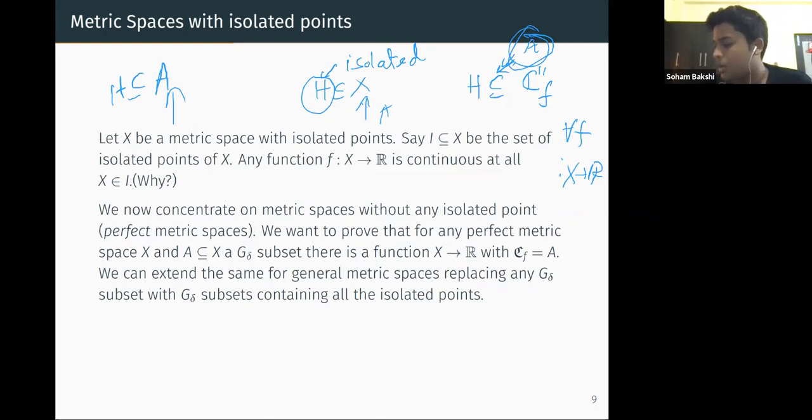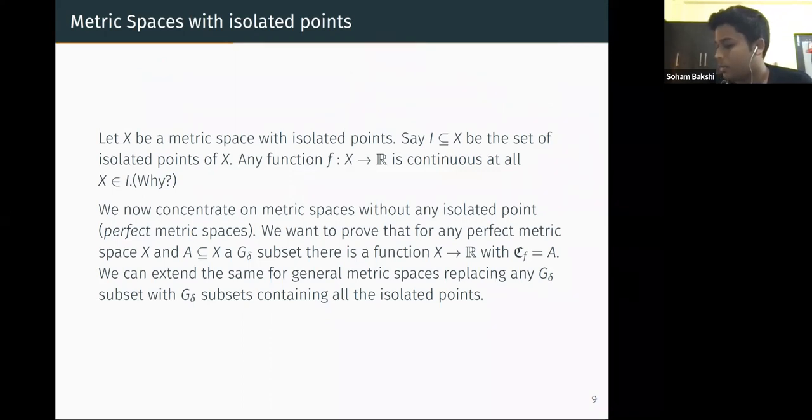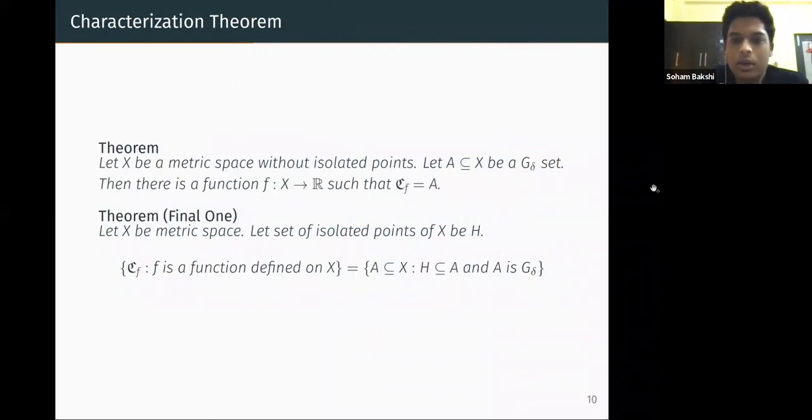So that's it. We'll now try to prove that for any perfect metric space, if we are given any G delta subset of it, then there exists a function which is continuous exactly on that G delta subset. So this is something we want to prove.